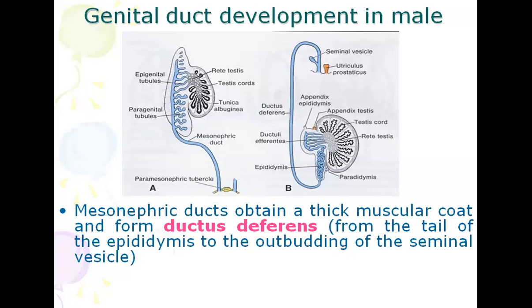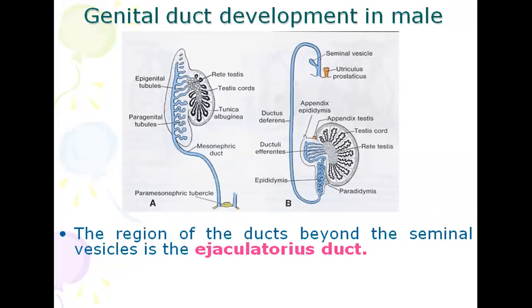So you can see in the A and B, ductus deferens. The region of the ducts beyond the seminal vesicle is ejaculatory duct. In B, you can see in upper portion of the diagram, ductus deferens.